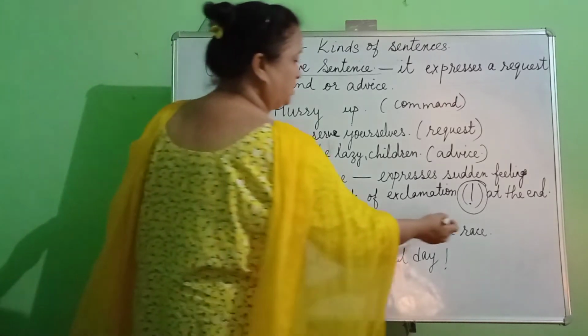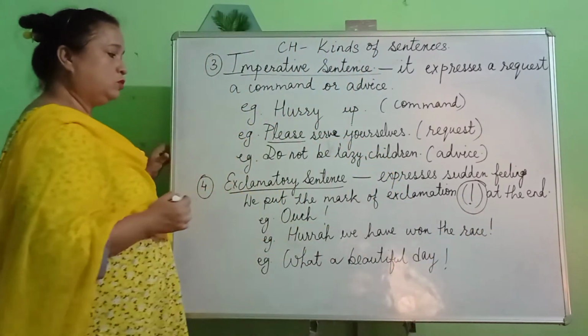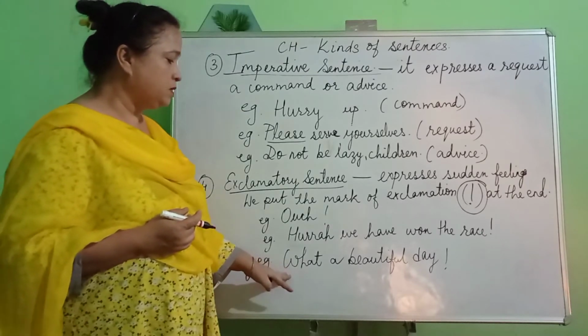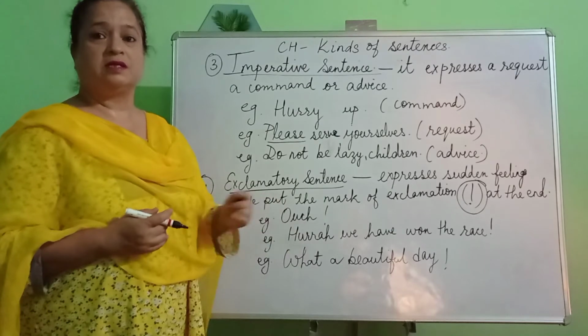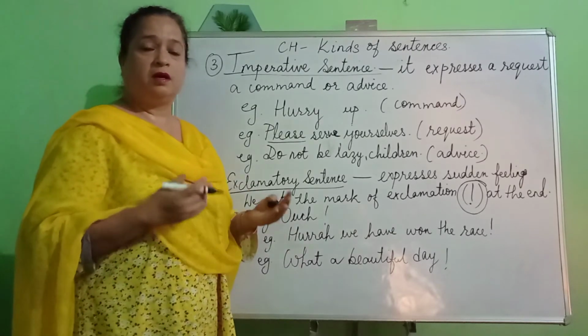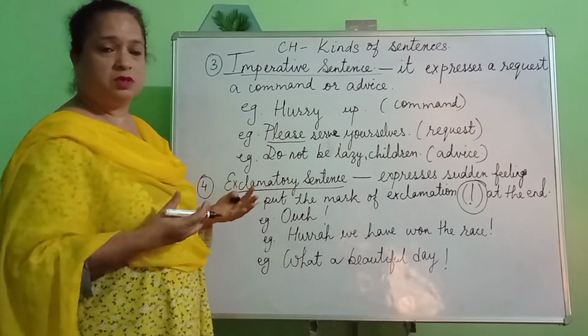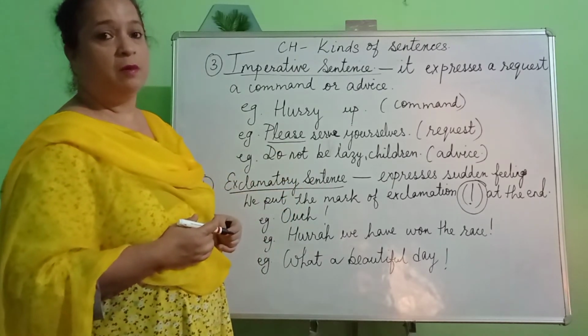Now if you have a look at the sentence, we need to put the exclamation mark to make it into an exclamatory sentence. The next one is what a beautiful day! Now in this sentence, what am I talking about? I am talking about the beauty of the day. I am expressing the beauty and I end the sentence with an exclamation mark.